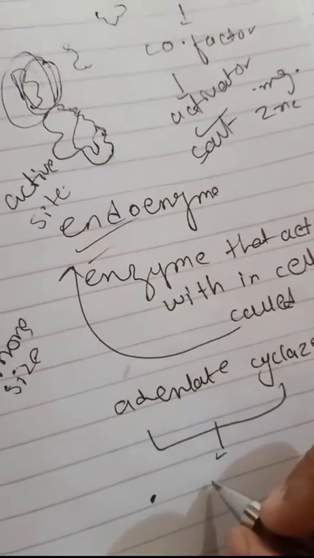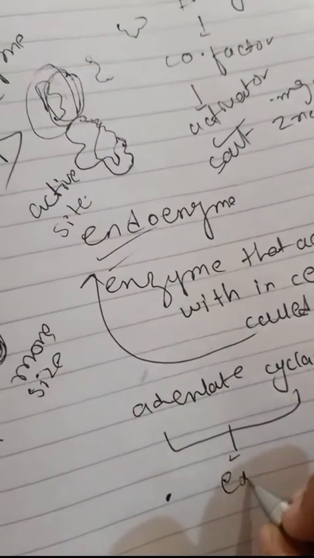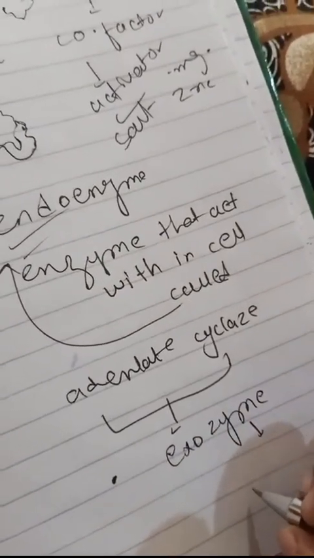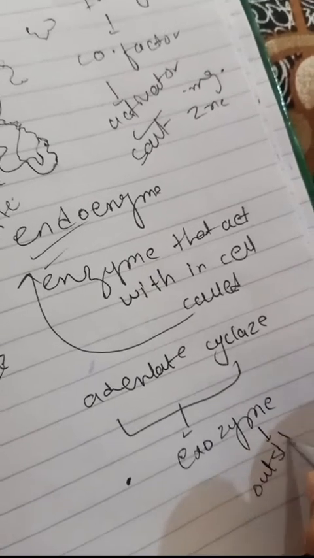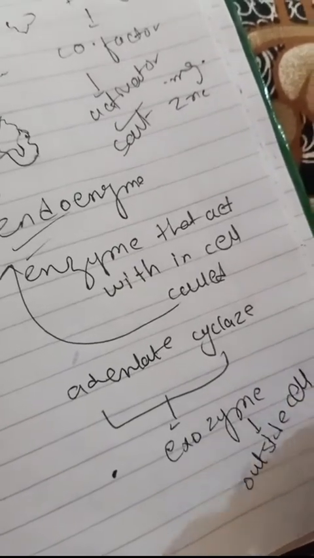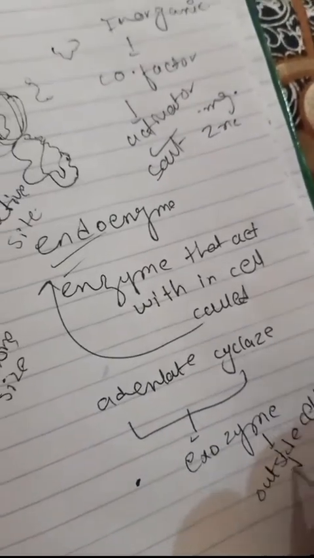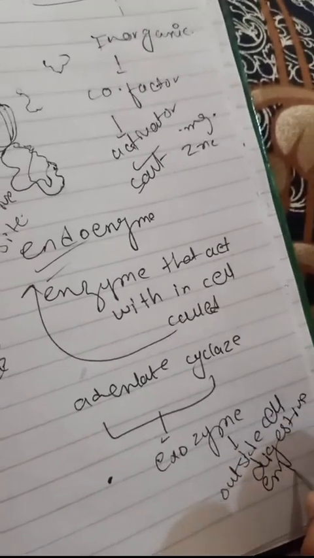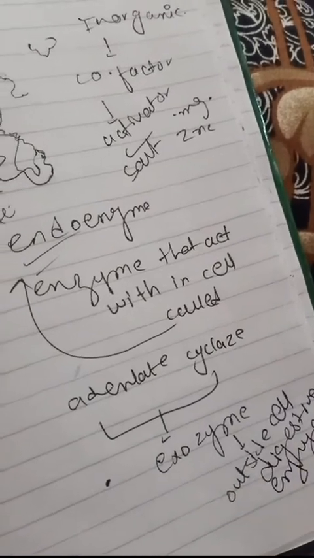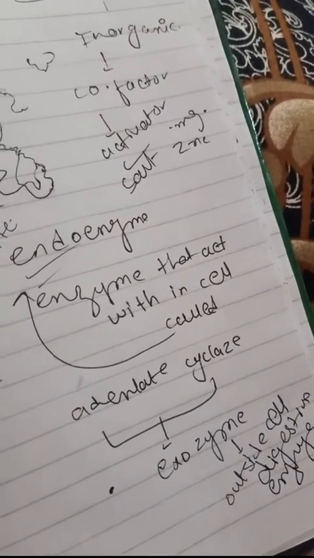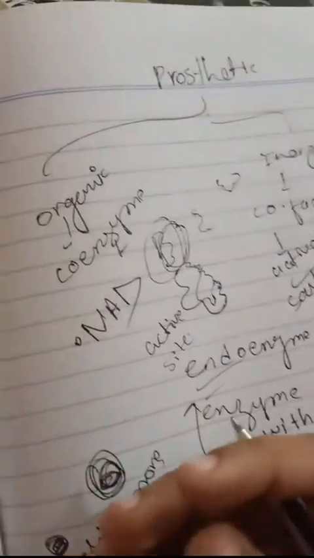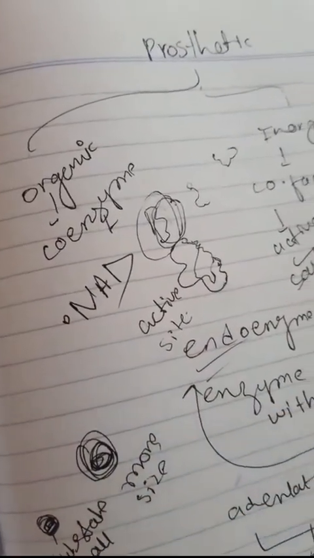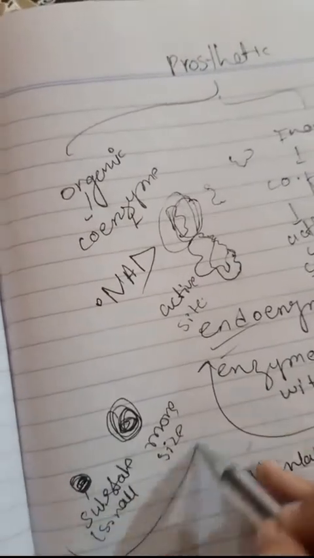So one is the endoenzyme, and the second is the exoenzyme. The exoenzyme is the opposite, it acts outside the cell. For example, all digestive enzymes act outside the cell. So the size of the enzyme is greater and the size of the substrate is lesser. Okay, here we discuss this.